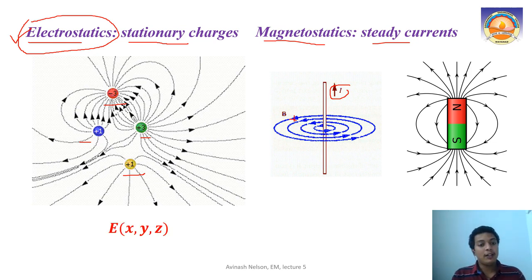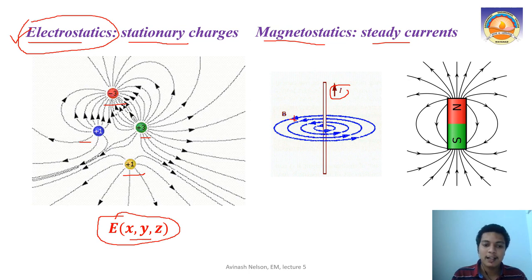Whenever we learned the electric field in electrostatics, we always represented it in terms of spatial coordinates: x, y, z, or in cylindrical terms rho, phi, and z, or in spherical coordinates R, theta, phi. Everything was with space only, because it varies only with respect to space, not with respect to time.